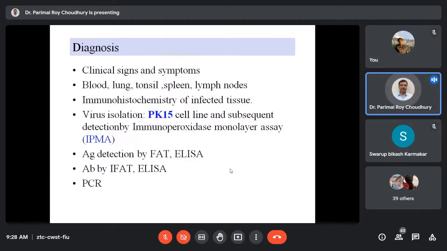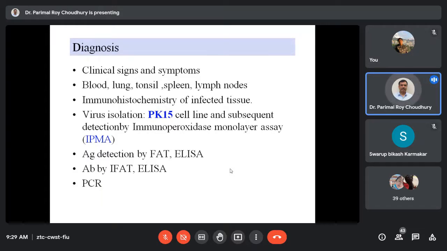But how it is important for us is that they make the animal susceptible to many other infections because of this immunosuppression. So for diagnosis, no doubt the poor growth and the conditions give us some information, but these are not concrete enough to suspect circoviruses. So it is always based on the detection of antigens in the clinical sample, and serum antibody screening can give us information about the prevalence of the disease in a particular flock.